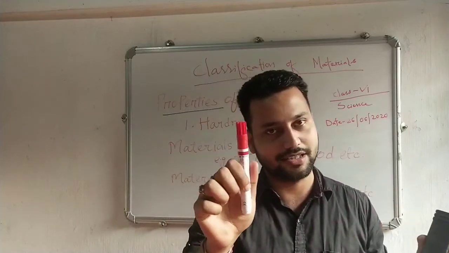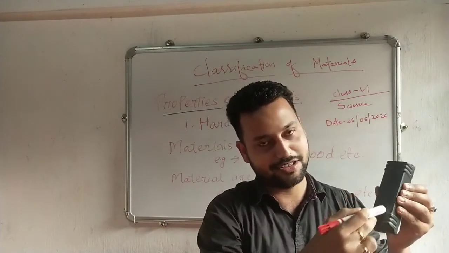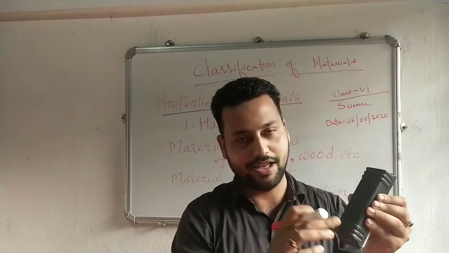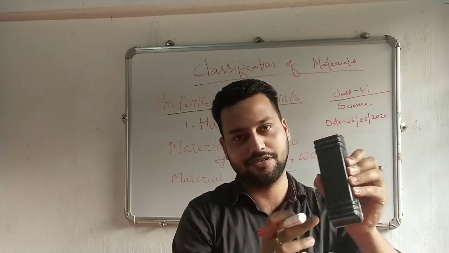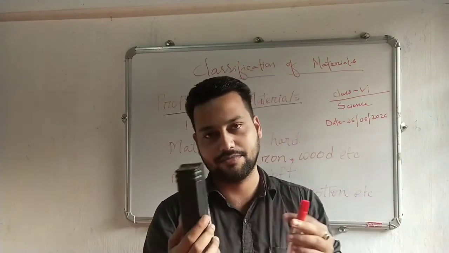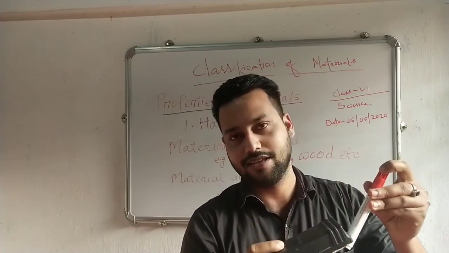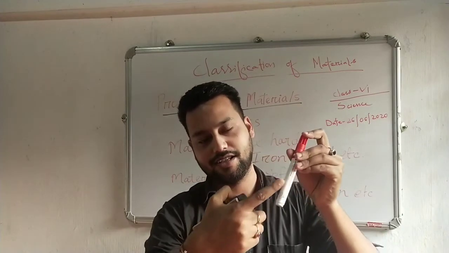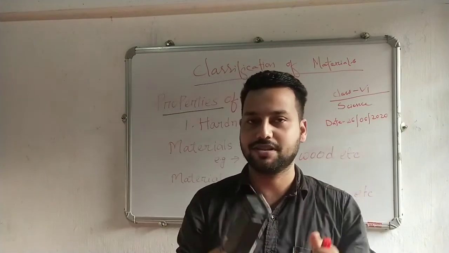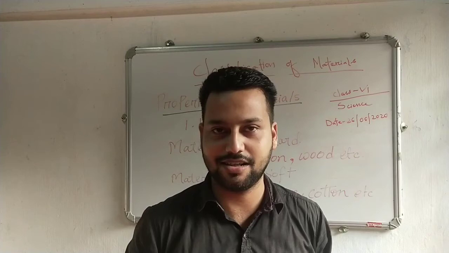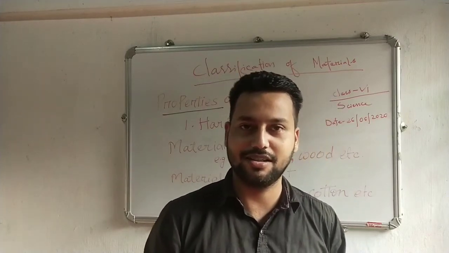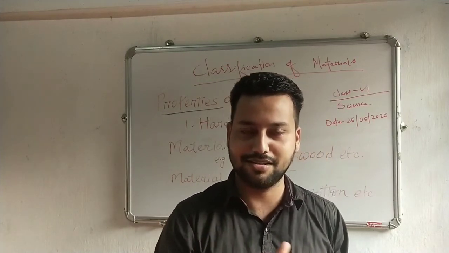If we take the piece of iron and try to scratch the wood, we will find that iron makes a scratch in the wood. And if you reverse the process and try to scratch the iron with the wood, you will find that no scratch is there on the iron. So from this activity we find that iron is harder than wood.